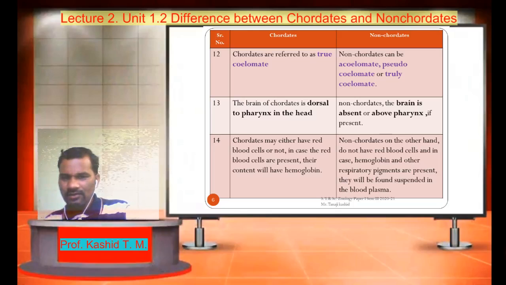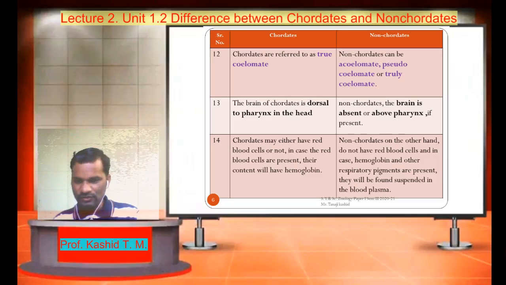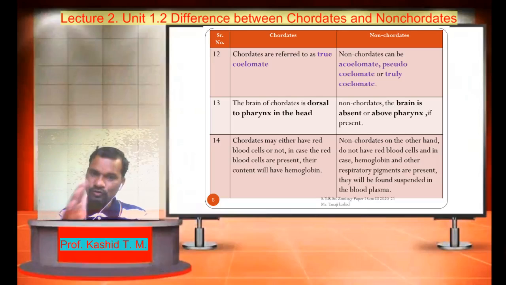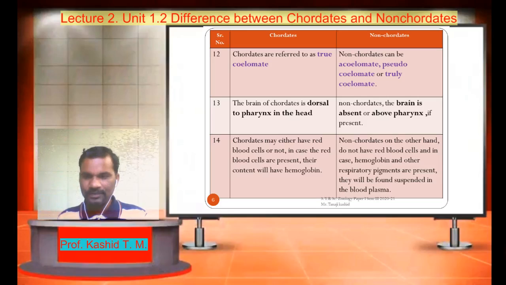Whereas the non-chordates can be acoelomate, meaning absence of body cavity or coelom, or they are pseudocoelomate, meaning they have a pseudocoelom present in the body, or they are truly coelomate. For example, annelids are truly coelomate animals as they have a true coelom in the body. Next difference, the brain of a chordate is dorsal to the pharynx in the head. In non-chordates, the brain is absent or above the pharynx if present.